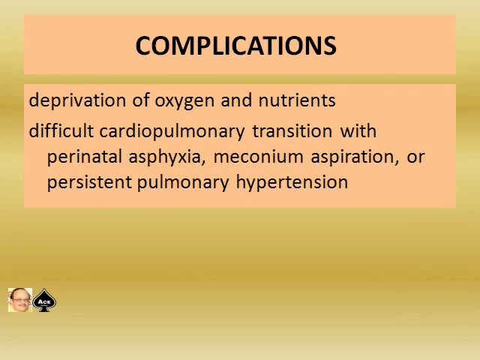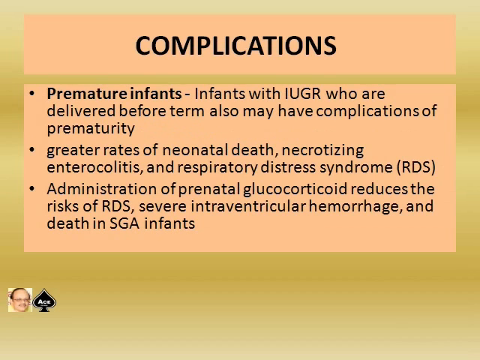Now we shall look into the complications of SGA. Deprivation of oxygen and nutrients is one big problem. Difficult cardiopulmonary transition with perinatal asphyxia, meconium aspiration, or persistent pulmonary hypertension is the first problem usually we come across. If the baby is SGA plus premature, that is, an infant with IUGR who is delivered before term, may also have other complications of prematurity.